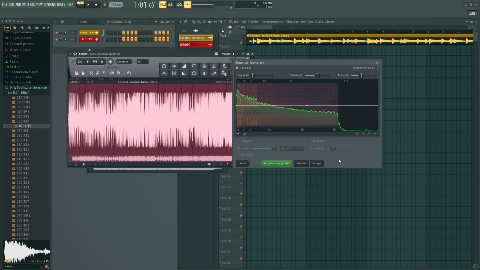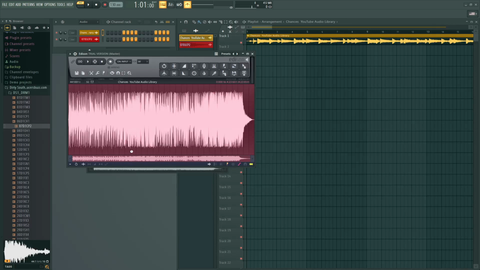When you're ready, click Accept to apply noise removal. Edison will process the waveform using the noise profile you captured and the default settings. Once it's done, your clip should sound cleaner and more focused, with the hiss significantly reduced while keeping your original performance intact. That's it, simple, precise, and effective.